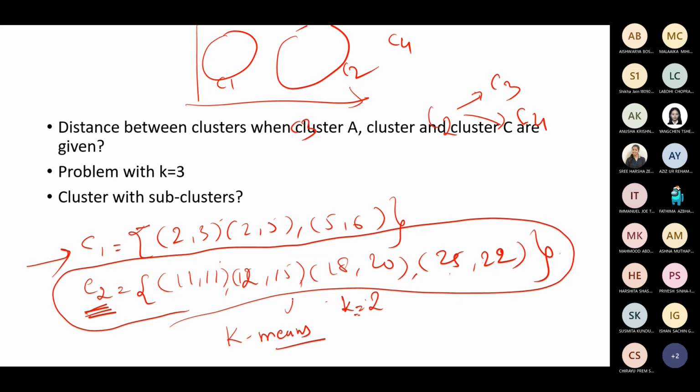And partition this cluster. Suppose you want to make k is equal to 3, or say 3 subclusters of this, right? You start with k is equal to 3, or choose random 3 samples as seed points, maybe 1, 2, 3. With a very simple calculation, you will end with the 3 groups because only 4 samples are there here.